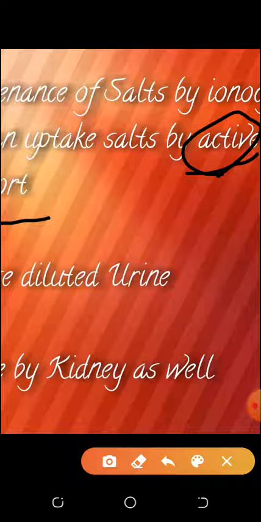If you are playing cricket and you want to throw the ball up to the sky against the force of gravity, what will you do? You will exert force, and you will use your ATP molecule. Because you are throwing the ball against the force of gravity, it requires energy.